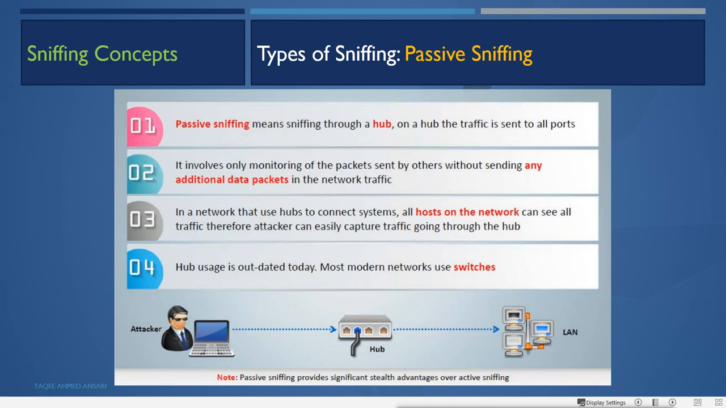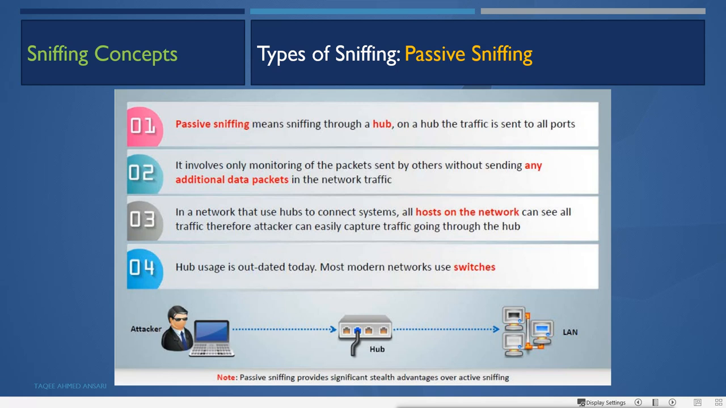So basically, when we say passive sniffing, that means you have a hub network, like in a star topology, using the hub as a centralized device to connect all the different machines and devices. Now, in that type of network, the hub works differently. Hubs broadcast everything. That means when data comes from one port, it is given to all the other ports of the hub.